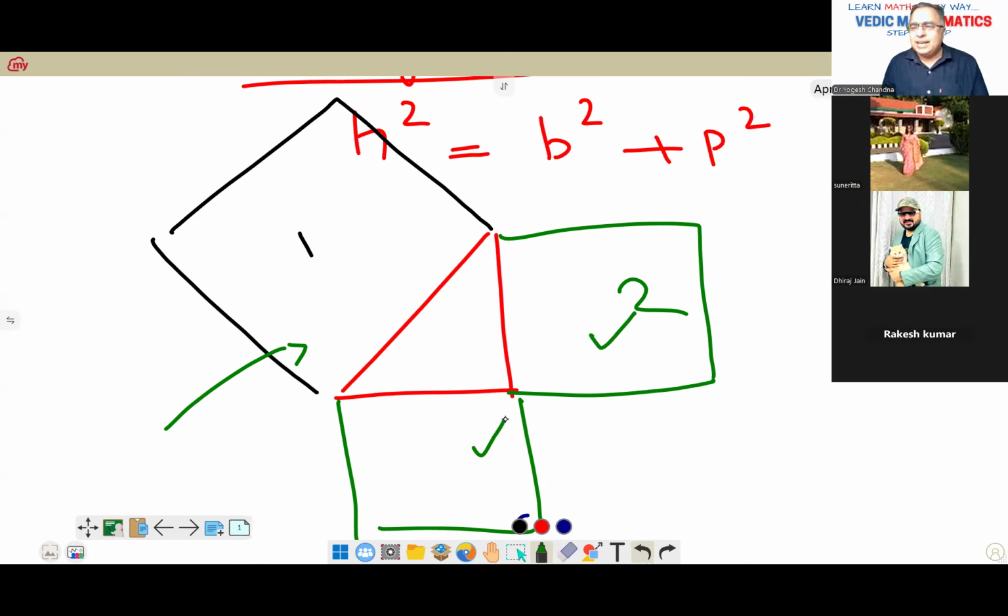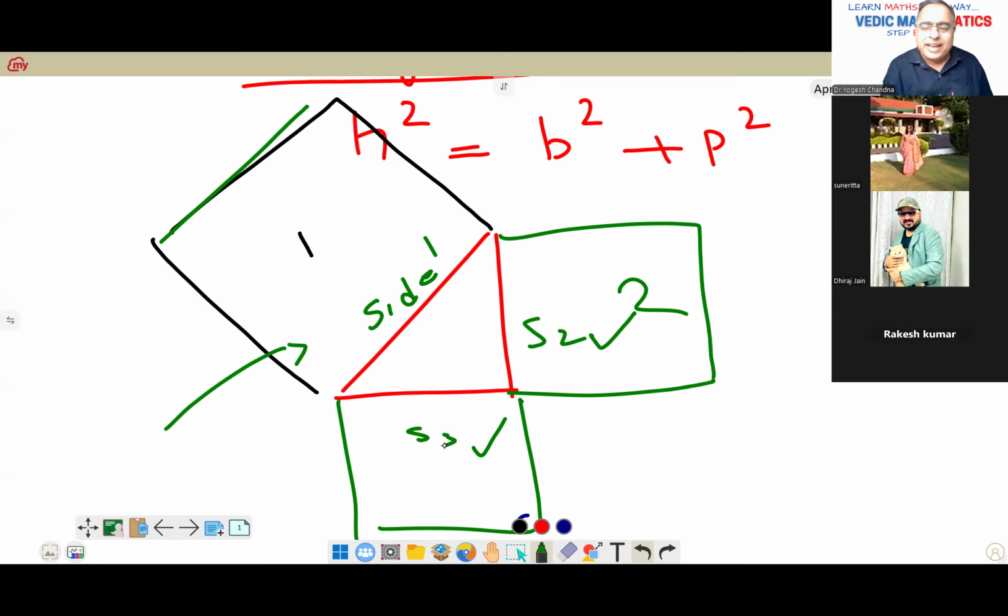So if this is a big square and the side is, let's say, side 1, let's denote by S1, this by S2, this by S3.